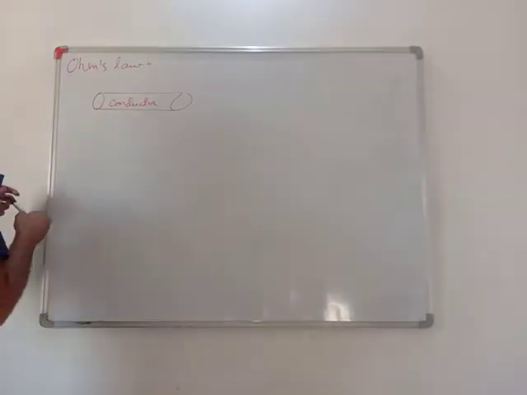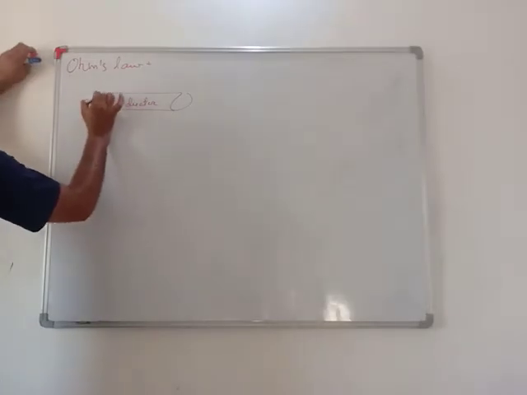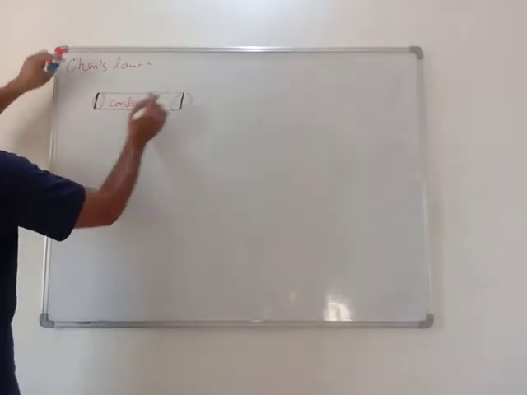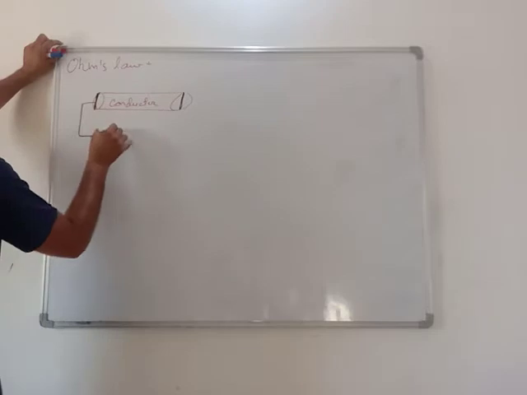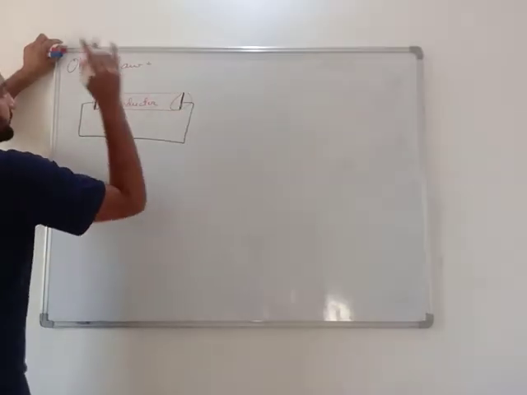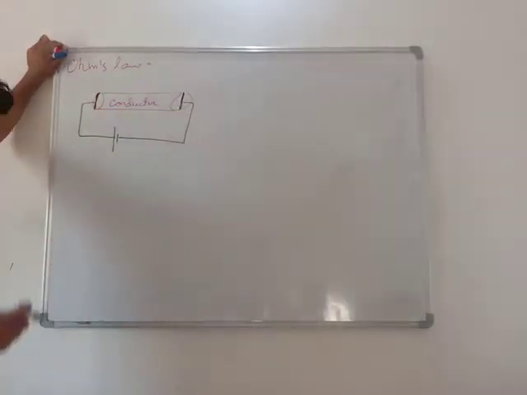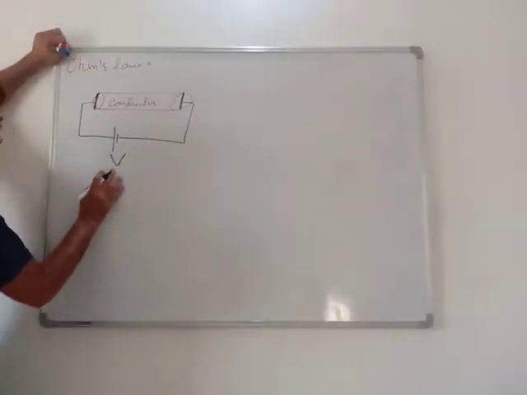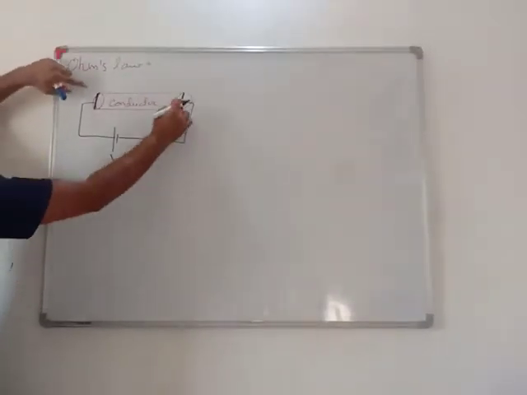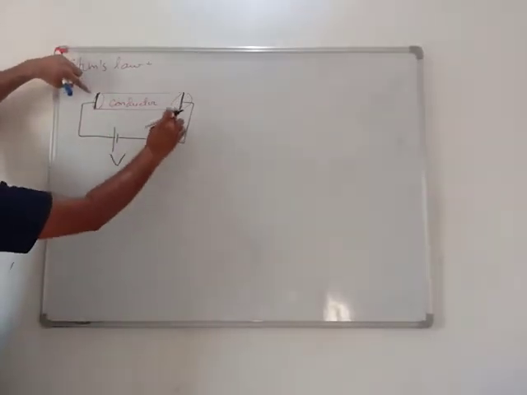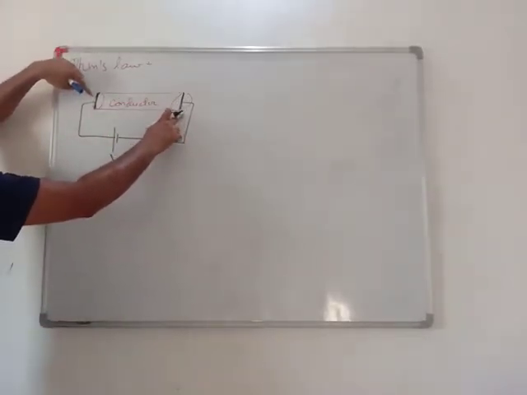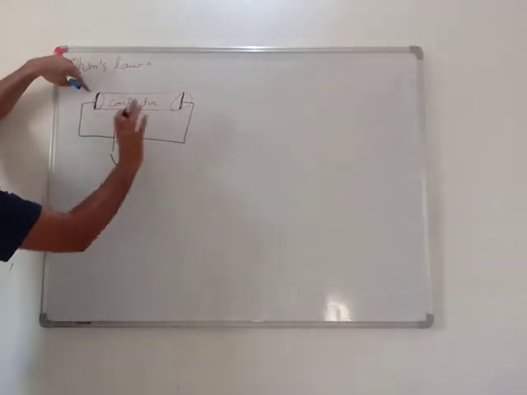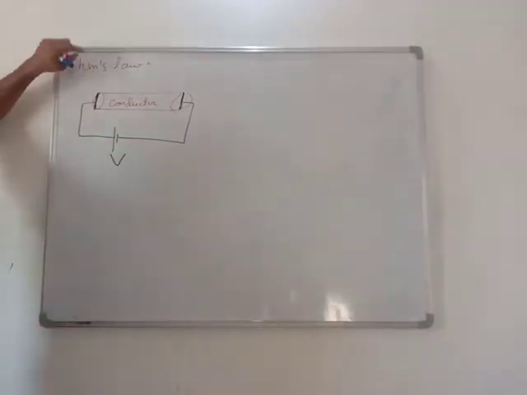Okay. And at its ends we have connected a battery. Obviously this battery is applying some potential difference across its ends. See, there are two different points. Yes or no, my dear students? So two different points, it means there is a potential difference.